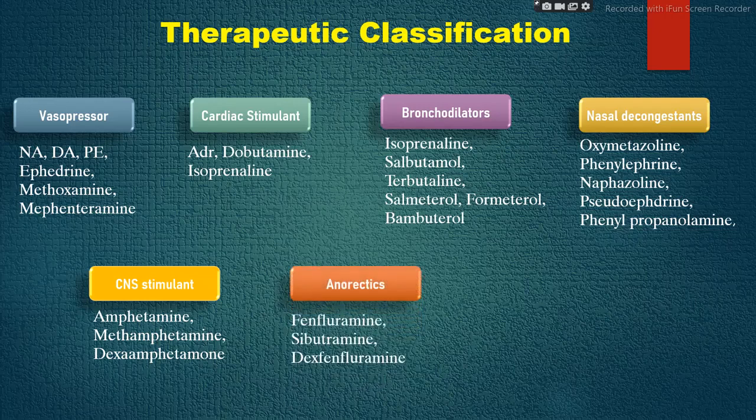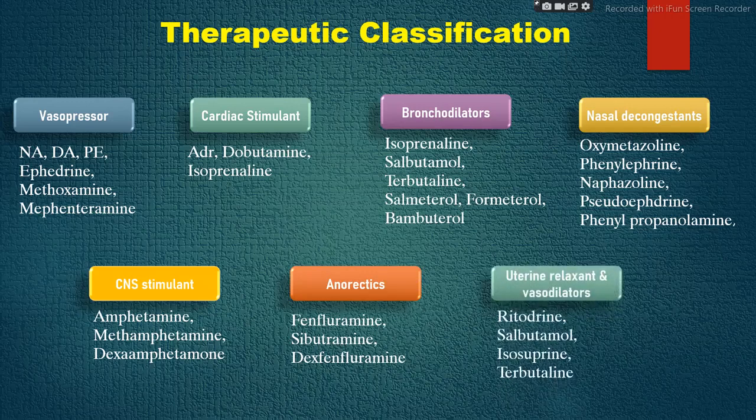Then next is anorectics. Anorectics means agents which are used to suppress the appetite, in which the drugs are fenfluramine, sibutramine, and dexfenfluramine. Our last one is uterine relaxant and vasodilators. These uterine relaxants are mainly used during abortion, in which the drugs are ritodrine, which is a uterine relaxant, then salbutamol, isoxsuprine, and terbutaline. And this was about therapeutic classification.